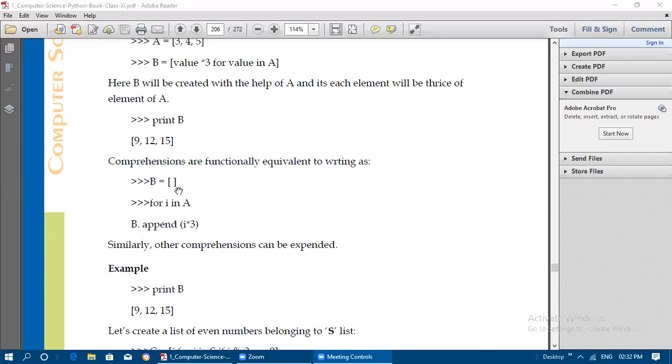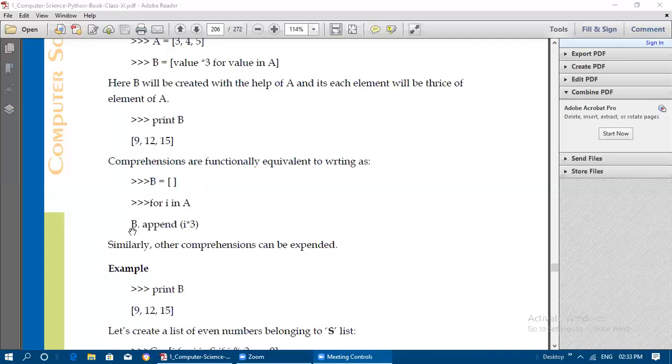So B is initially assigned as an empty list. For I in A, that means the index value in A. What is the first index? 0. The 0th position element is 3, so 3 into 3. I is indicating 0. The for loop automatically goes from starting to ending. In list A, the end element is at the second index, 0, 1, 2. Up to the second index this for loop will continue. When it reaches the end of the list, it stops its process.